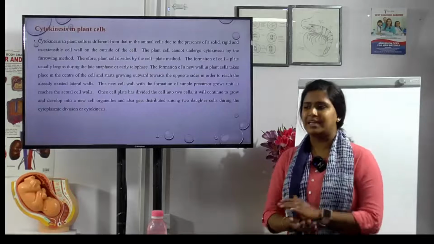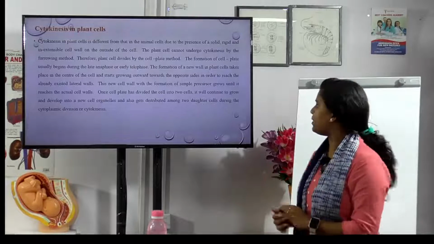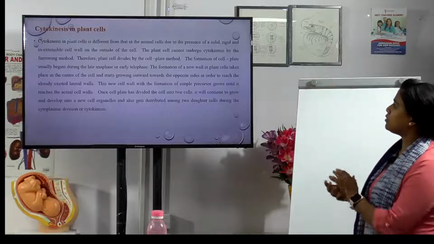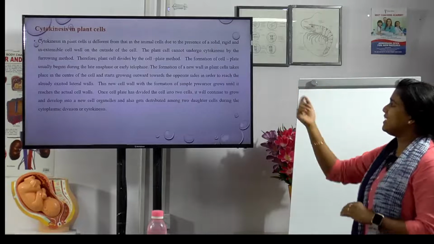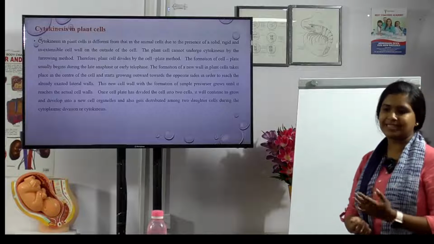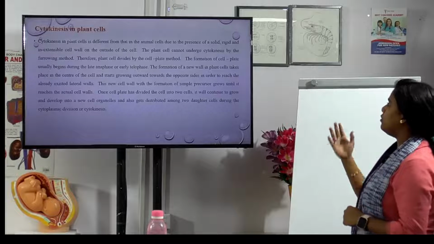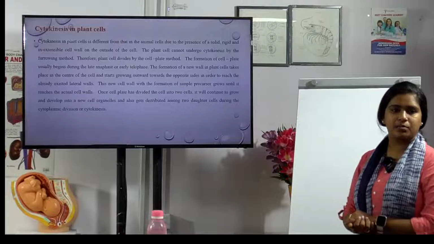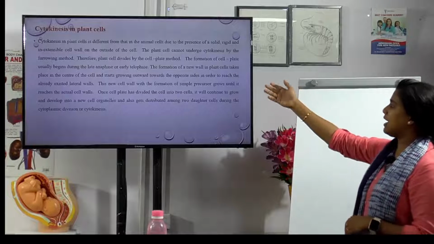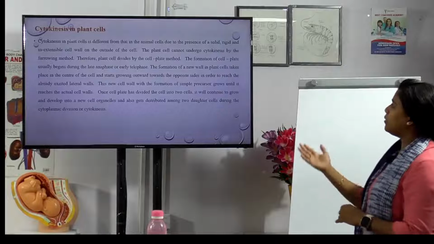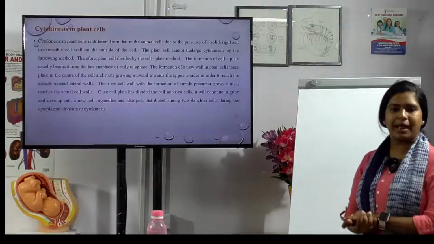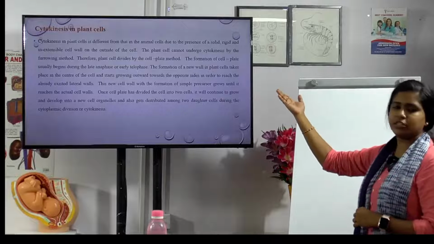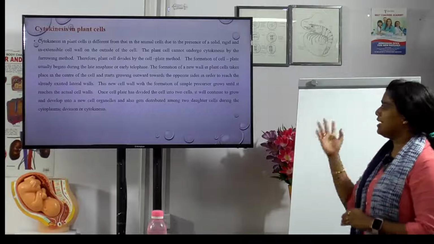Cytokinesis is different in plant cells and animal cells. Why is it different? Due to the presence of solid and rigid inextensible cell wall outside the cell, the plant cannot undergo cytokinesis by the furrowing method. They cannot cleave or have a cell furrow, so plant divides by the cell plate method, and the formation of the cell plate usually starts during the late anaphase or early telophase.